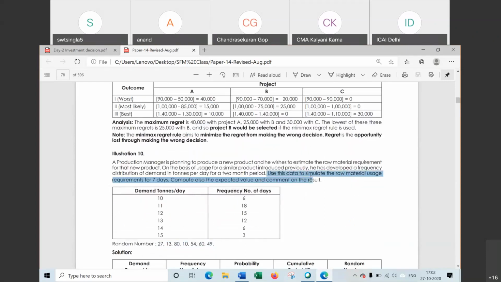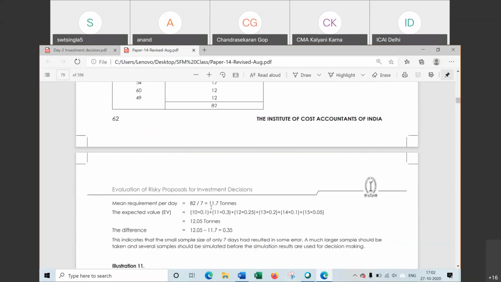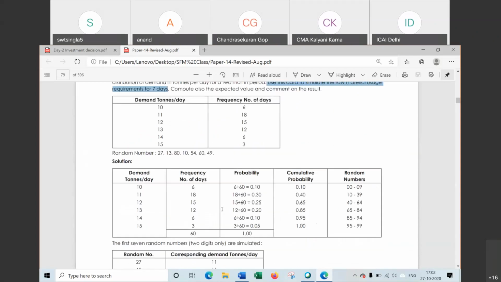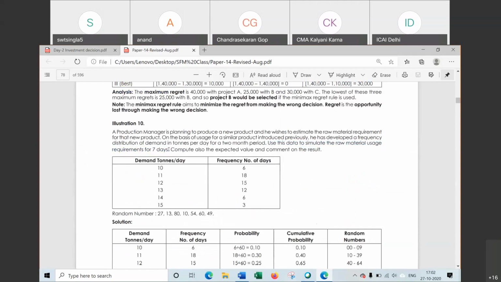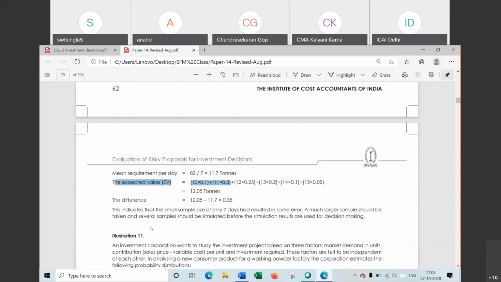If it is written till this point itself, तो हमें यहीं तक करना था question. And mean value आप निकाल कर छोड़ देते. But the question says to comment also, compute the expected value and comment. So expected value will be computed on basis of this one, this into probability. This is the expected value. And then difference we have to show, and why this difference has occurred we have to write.